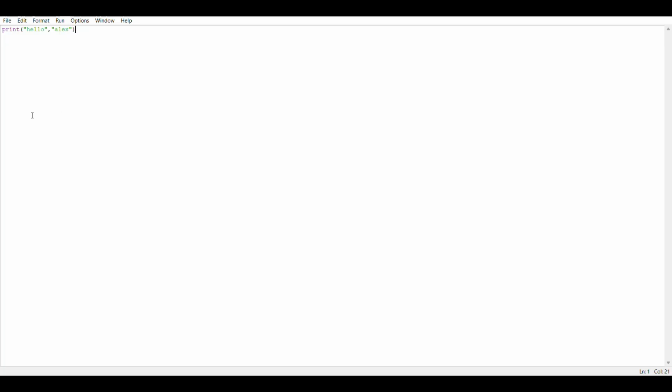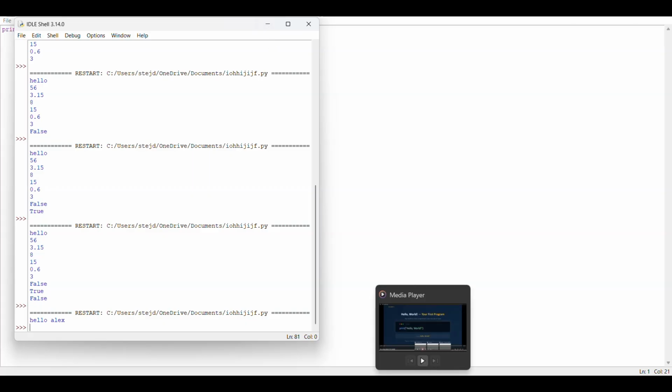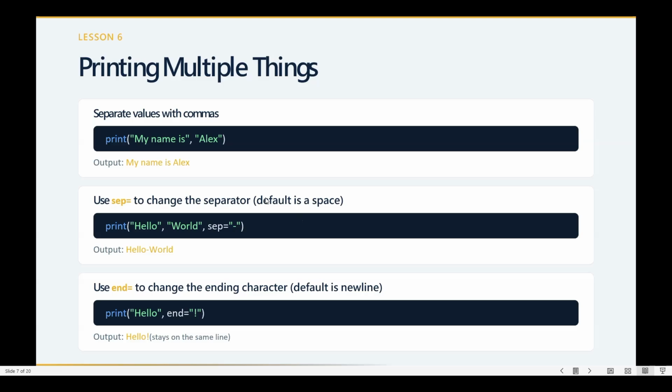Okay, so if I run this, if I enter this, you can see in place of the comma it has given a space. So this is one method we can print multiple things using the print function. We'll just move on to another example. We can use a separator variable. It defaults to a space, meaning if you don't give any value, it will take a space. So it will add a space in place of the comma.